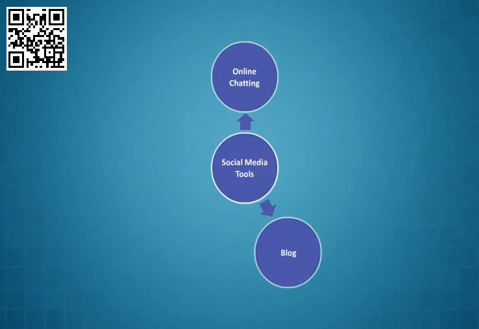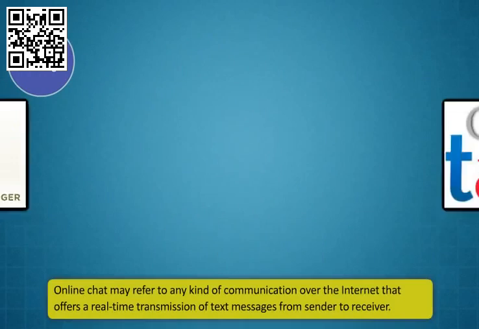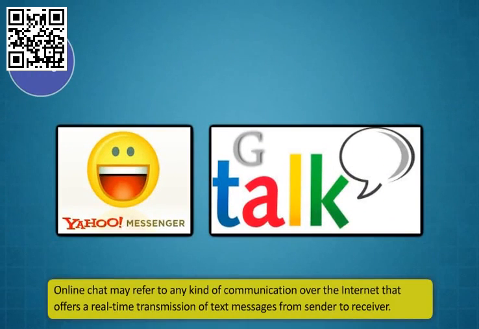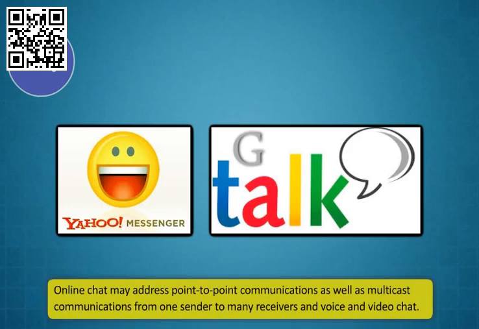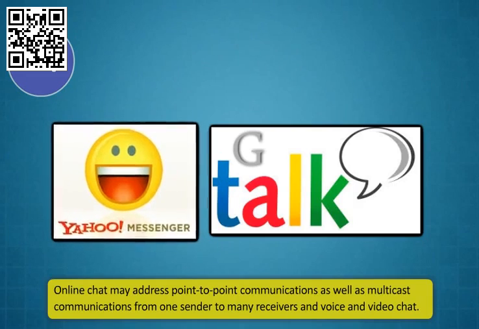The types of social media tools are online chatting, blog, social networking. Online chat may refer to any kind of communication over the internet that offers a real-time transmission of text messages from sender to receiver. Online chat may address point-to-point communications as well as multicast communications from one sender to many receivers and voice and video chat. Examples are Yahoo Messenger and Gtalk.